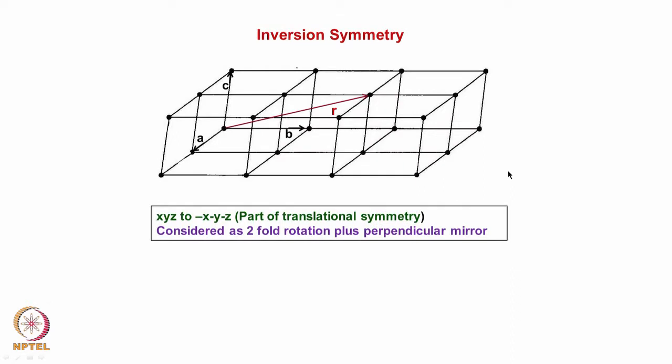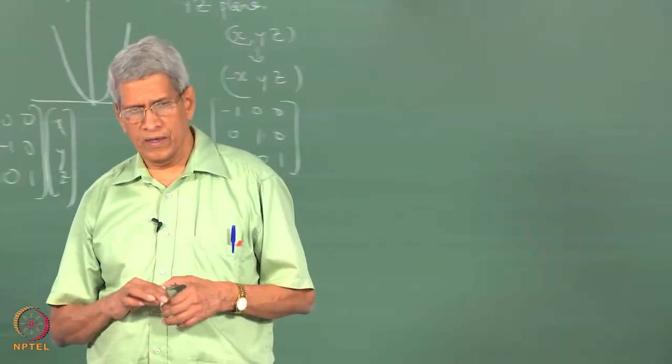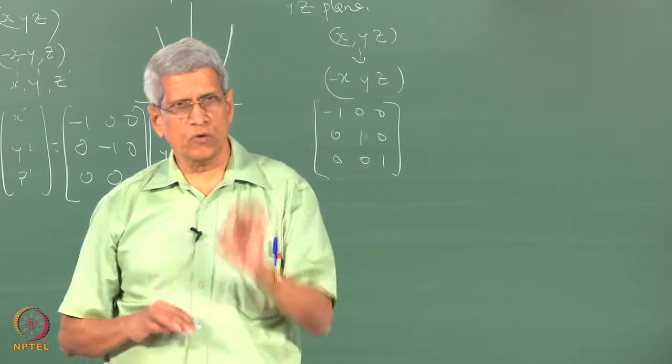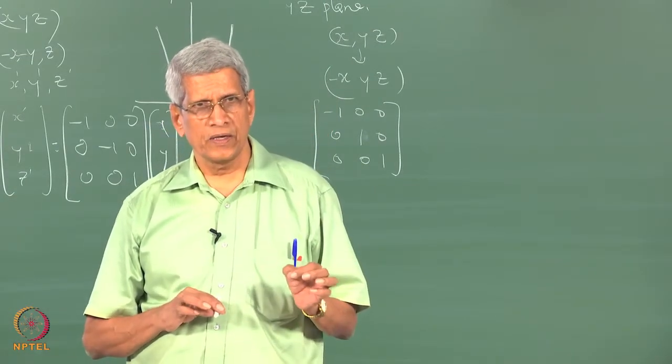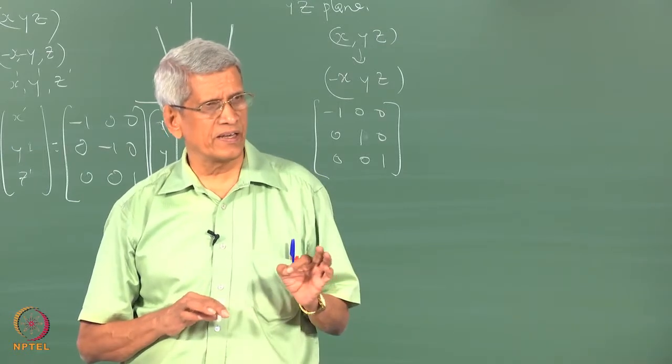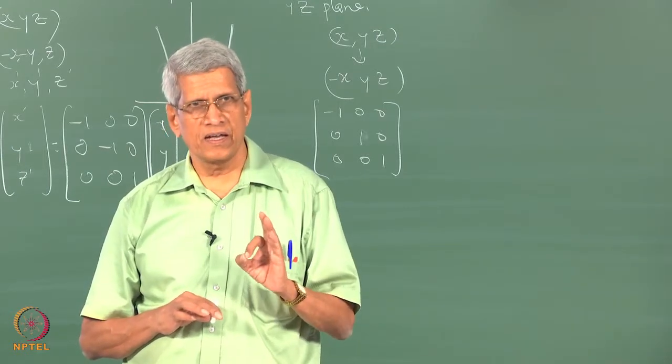Okay. What is inversion symmetry? If we have a three-dimensional, like here, okay, if there is any point here, and its coordinates are x, y, z, okay, and if there is another identical point which has coordinates minus x, minus y, minus z, then we say that they are related by inversion. Okay. A question which arises is whether inversion symmetry is a pure symmetry operation or whether it is a mixture of it.